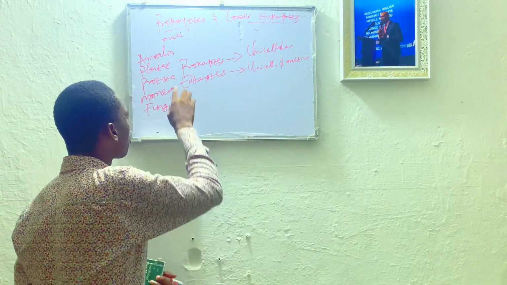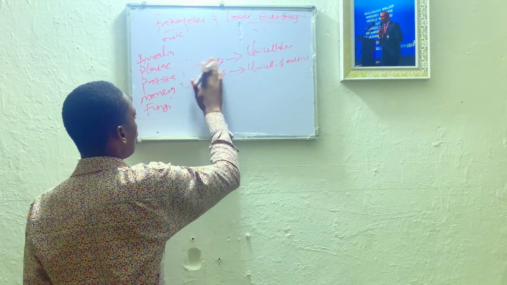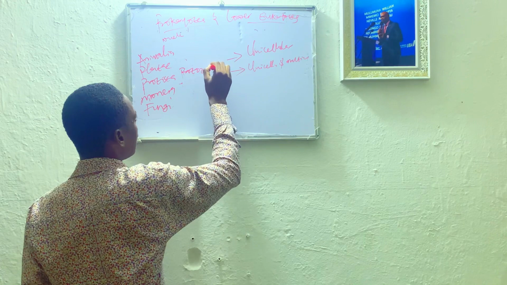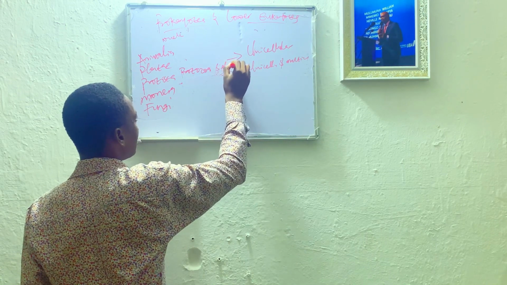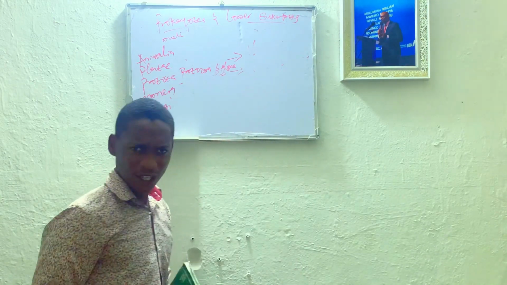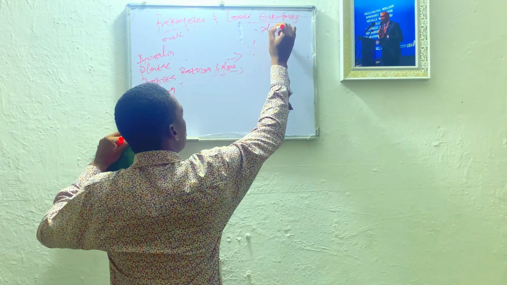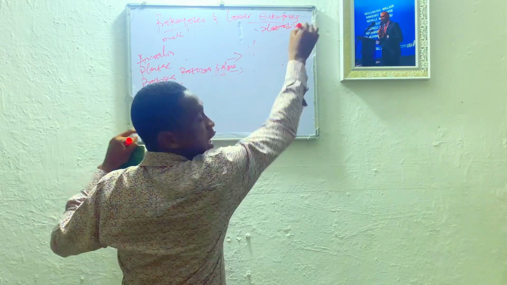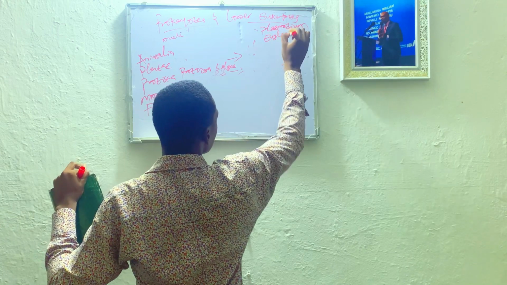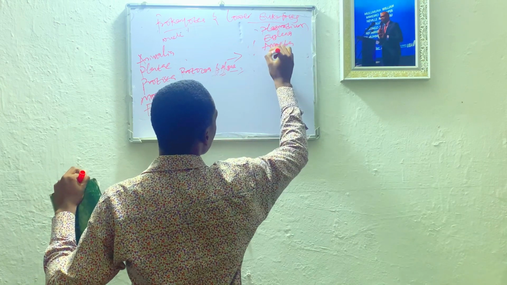When we are talking about kingdom Protista, examples are protozoa and algae. They are examples of kingdom Protista. What are the examples of protozoa that you know? Can you list them? Let me give you some examples of protozoa. We have Plasmodium, which is an example of a protozoan. Are we together now? We have Euglena, we have Amoeba, we have Paramecium.